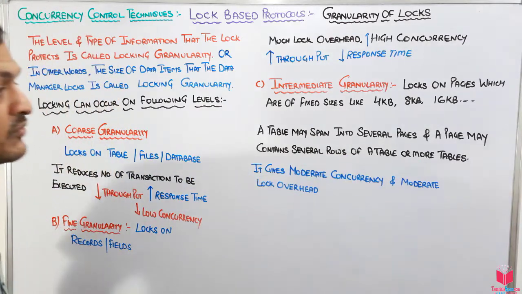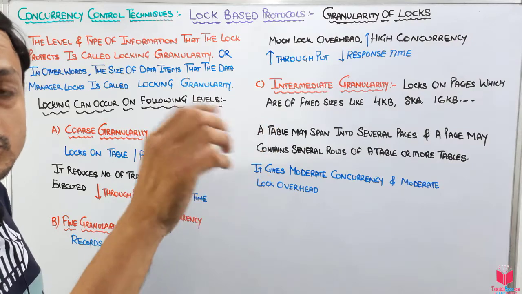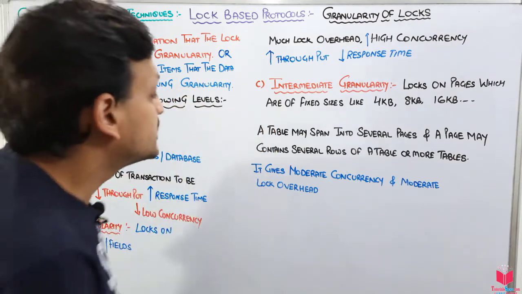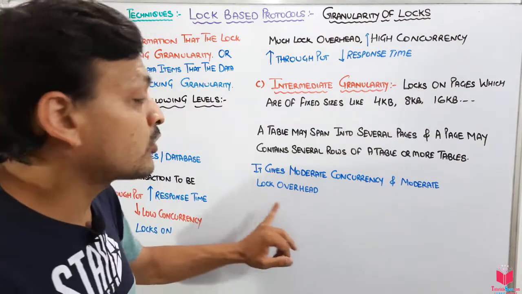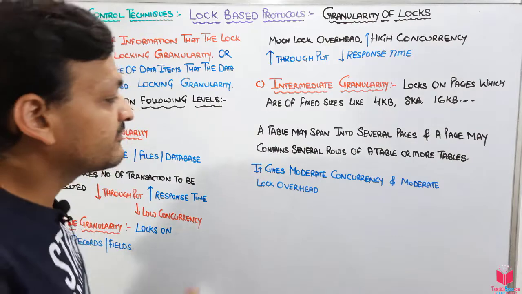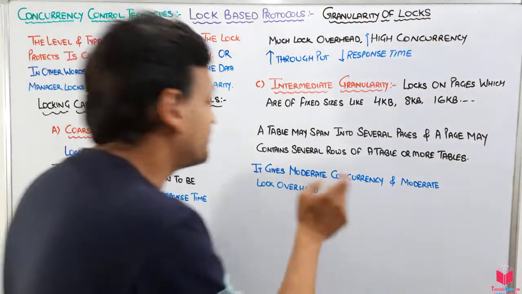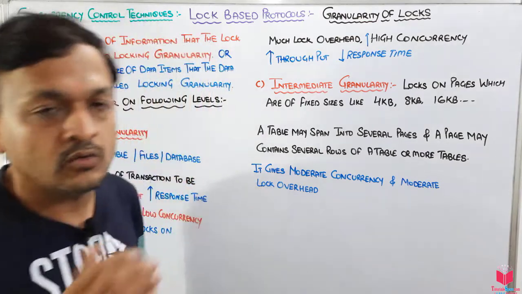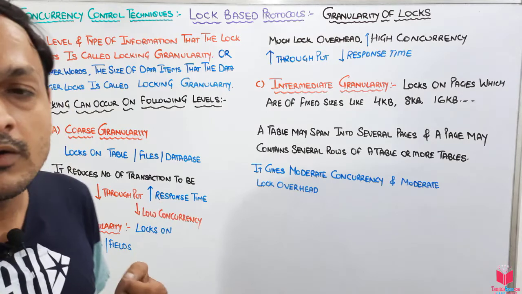Okay, so we use locking on pages, or on parts or blocks of the disk. It gives moderate concurrency and moderate lock overhead. If we use intermediate granularity, it will give the middle concurrency level and moderate lock overhead. So guys, this is all about the granularity of logs.